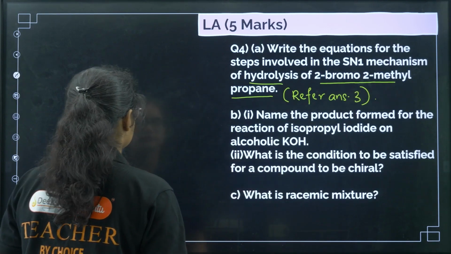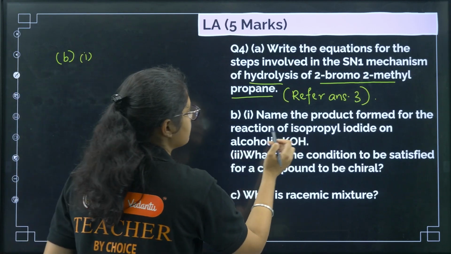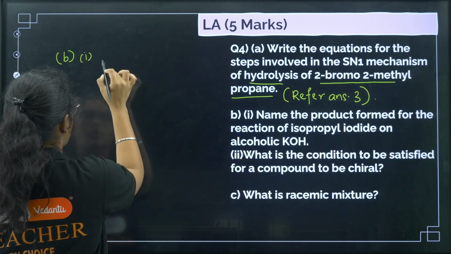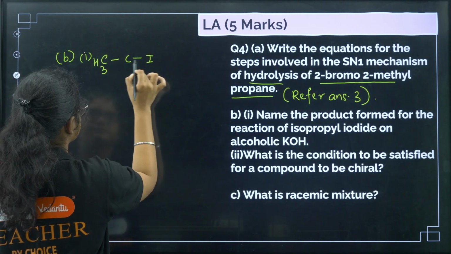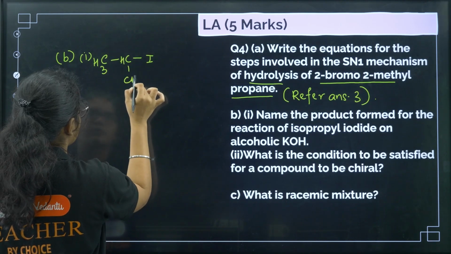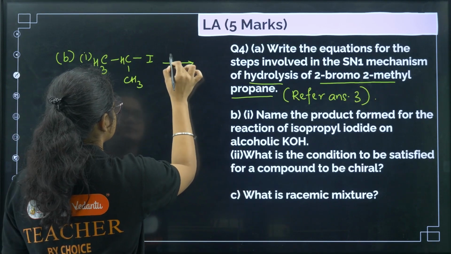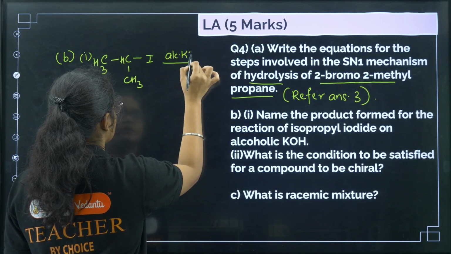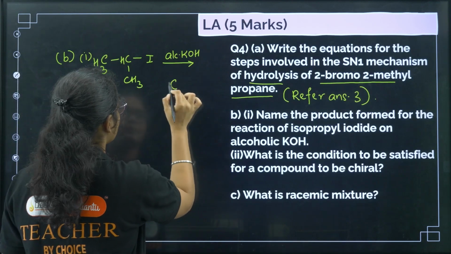So first one, I'll discuss here. First of all, you should know the name. What is this isopropyl iodide? The common name is given, right? So isopropyl iodide is 2-iodopropane. Now when you treat it with alcoholic KOH, dehydrohalogenation will take place and we will get propene as a product.